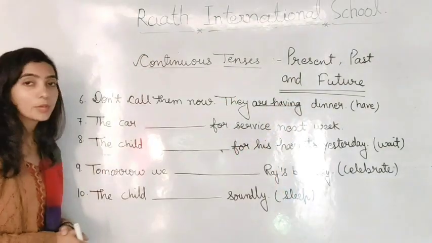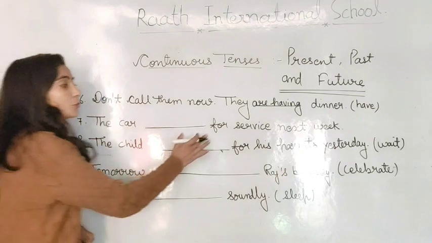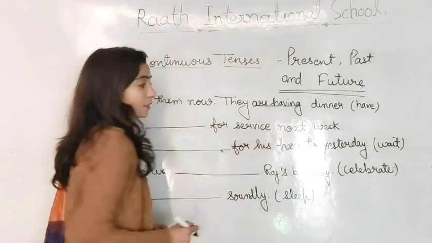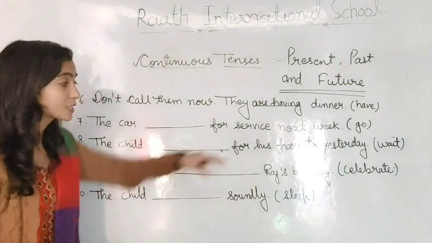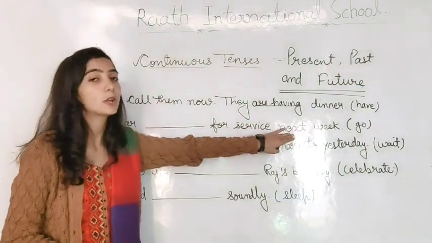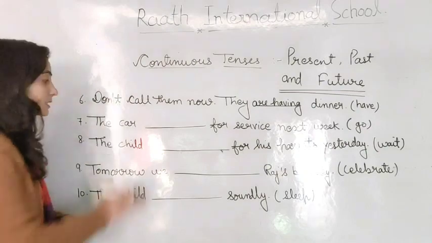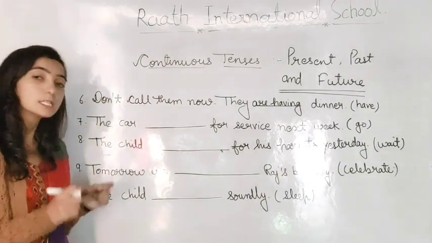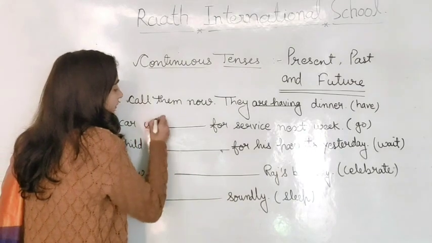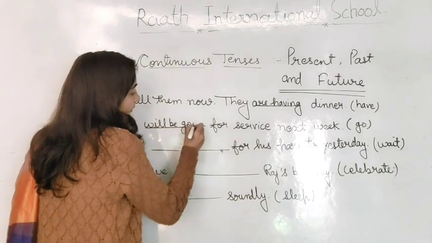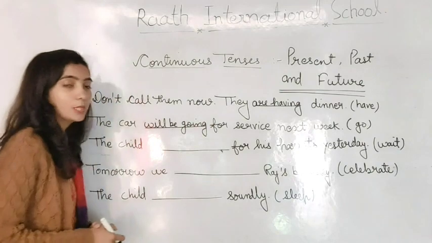Okay? What is next? The car goes for service next week. So the verb we will use that is go. Okay? Next week, as you can see the word, it means we are talking about future, and the subject we have that is the car. It means singular subject we have, that's why we will fill the car will be going. Okay, what is next?